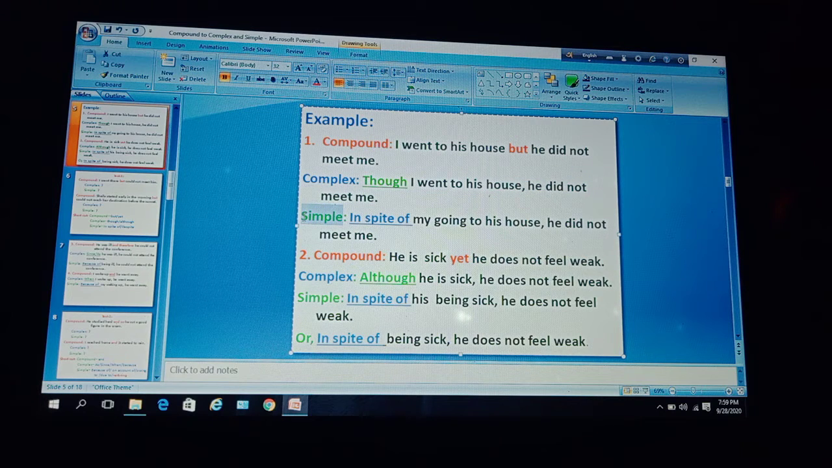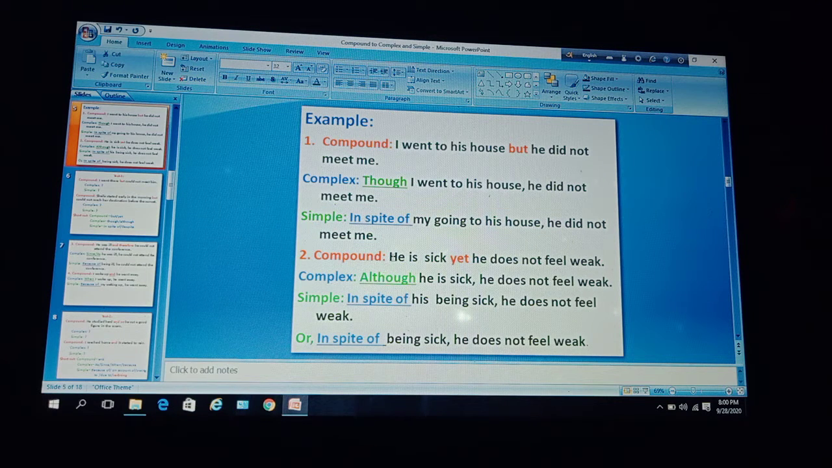To make it simple, as these two clauses are joined by but, you can use in spite of at first. So you are to make this clause a phrase with the help of in spite of. So, in spite of my going to his house, then use a comma, and at last use the rest of the clause, he did not meet me. So the simple sentence: in spite of my going to his house, he did not meet me.